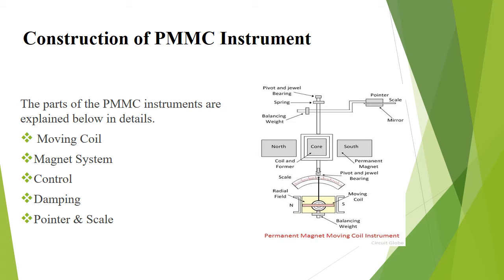A mirror is placed below the pointer to get an accurate reading by removing the parallax error. The weight of the instrument is counterbalanced by weights situated diametrically opposite and rigidly connected to it. The scale markings of basic DC PMMC instruments are usually linearly spaced, as the deflecting torque and pointer deflection are directly proportional to the current passing through the coil.